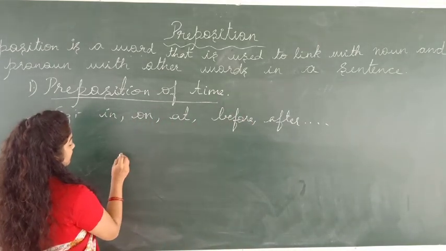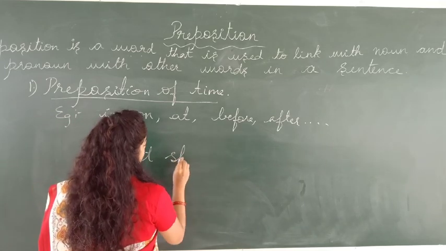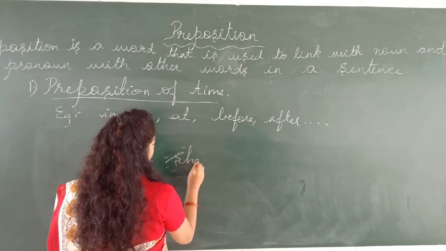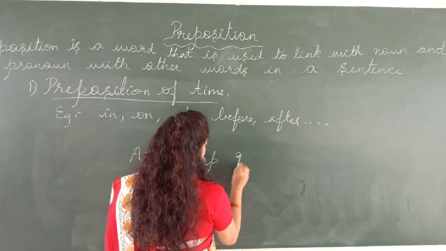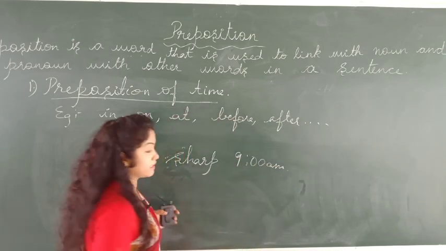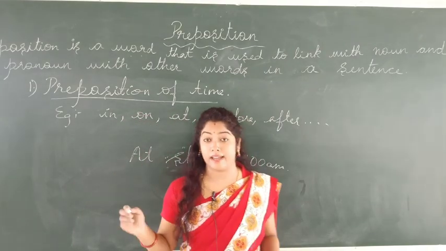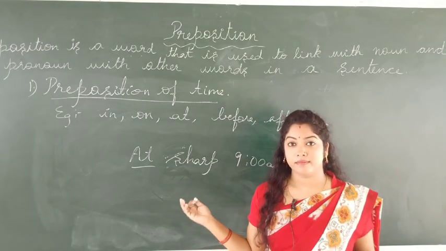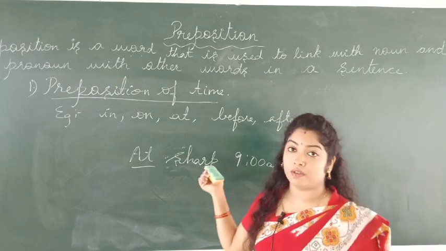I will start the class at sharp 9 a.m. So these are the words which we use as prepositions of time.